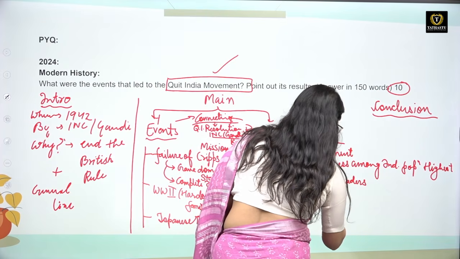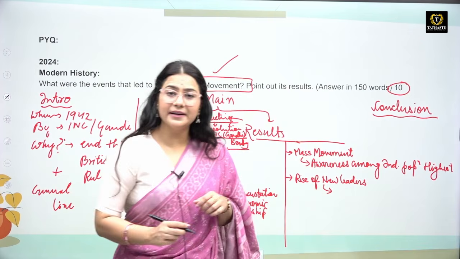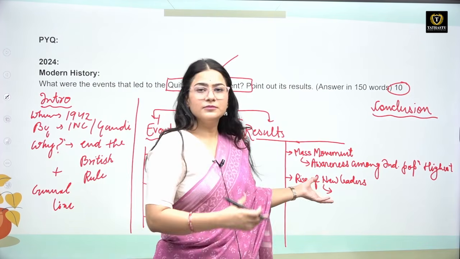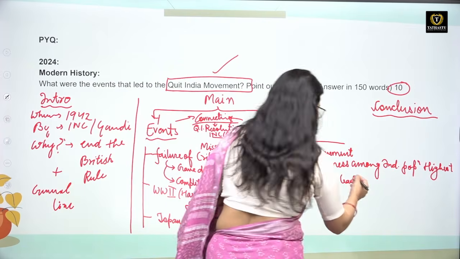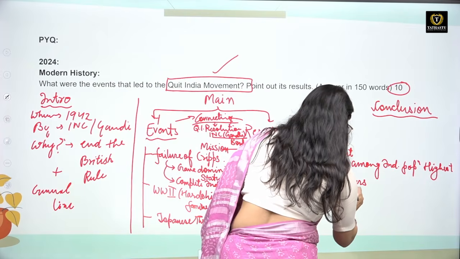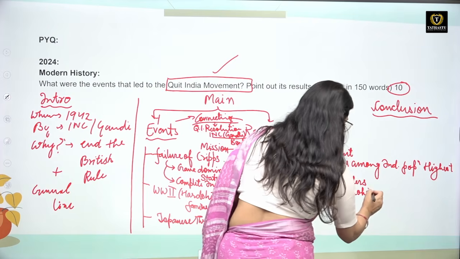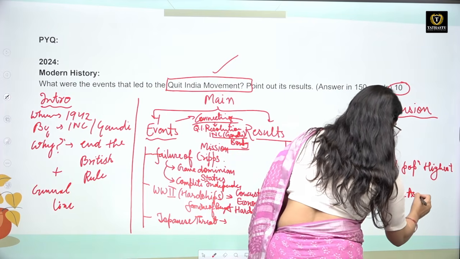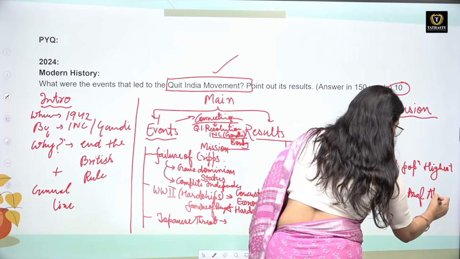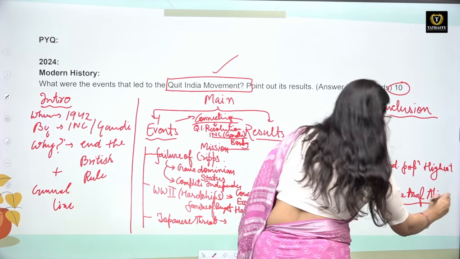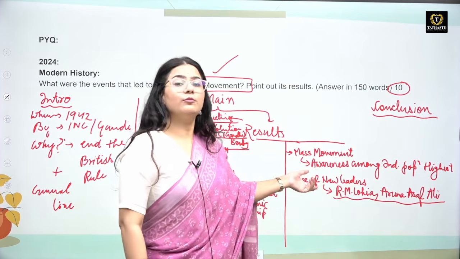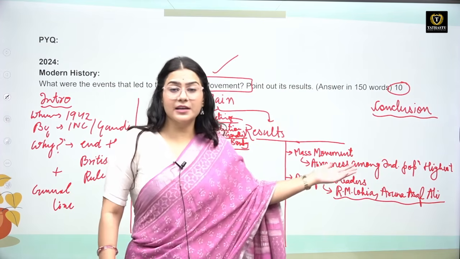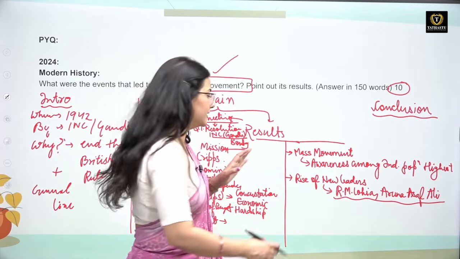और ये वो लीडर हैं जो बाद में भी, after independence also, they are going to lead us, they are going to lead the country. For example, you know, राम मनोहर लोहिया, अरुणा आसफ अली. तो ये वो लीडर हैं जो बहुत पॉपुलर लीडर क्विट इंडिया मूवमेंट से पहले नहीं हैं, लेकिन उसके बाद they are very famous leaders, and after independence they are actually playing a major part in India's leadership.